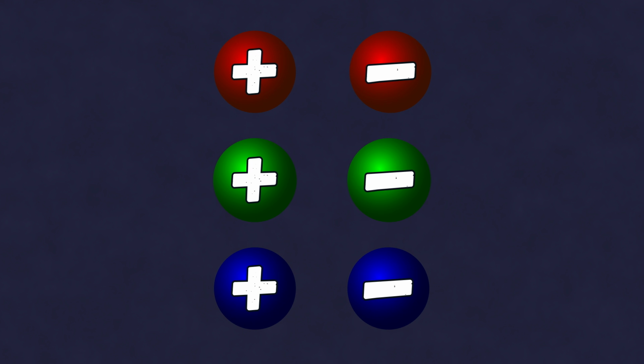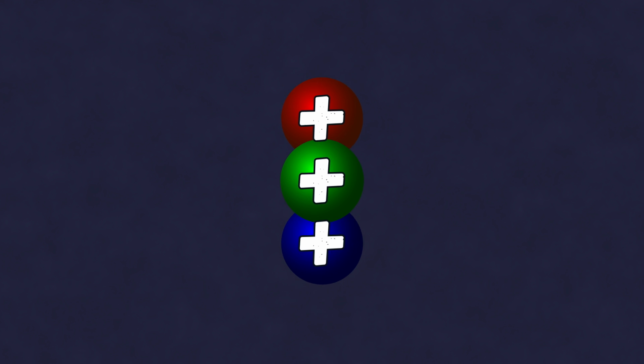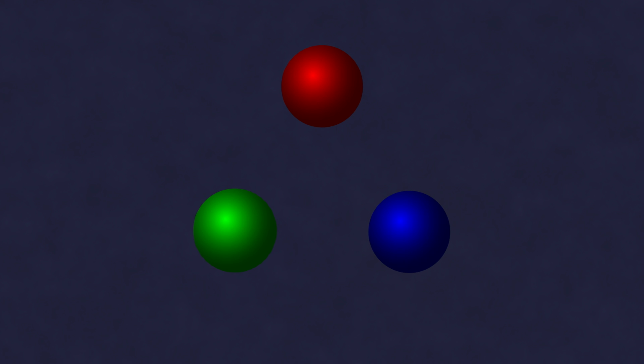A composite particle with neutral strong charge can be obtained in 2 ways, either by compensating a given type of strong charge with a charge of the same type but opposite sign, or by combining 3 charges of different types. The latter method is very similar to how red, blue, and green colors together produce neutral white, and precisely due to this analogy, the strong interaction charge is called color charge, and the entire modern theory of strong interaction is called quantum chromodynamics.